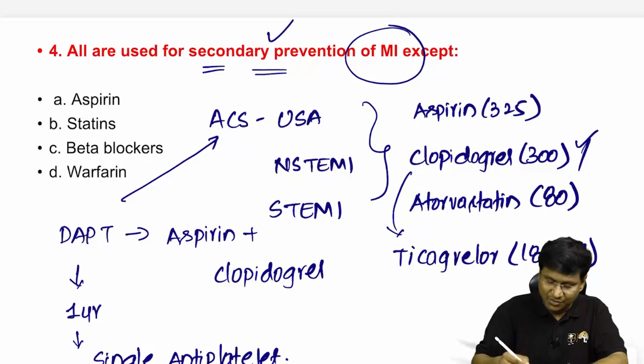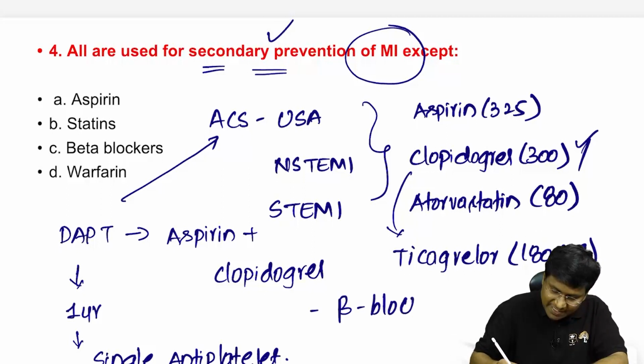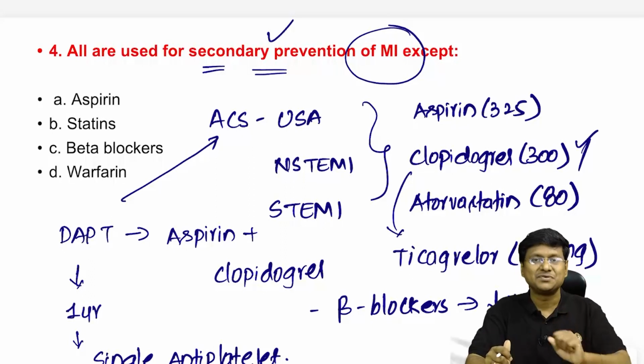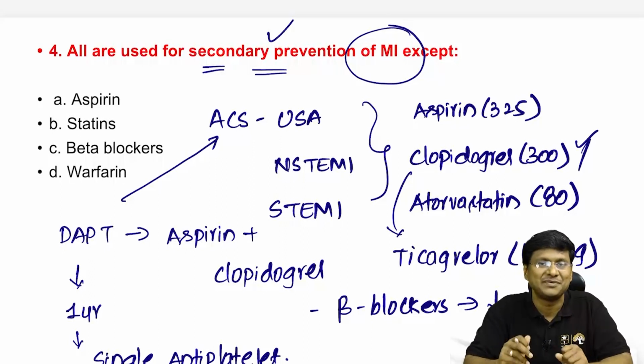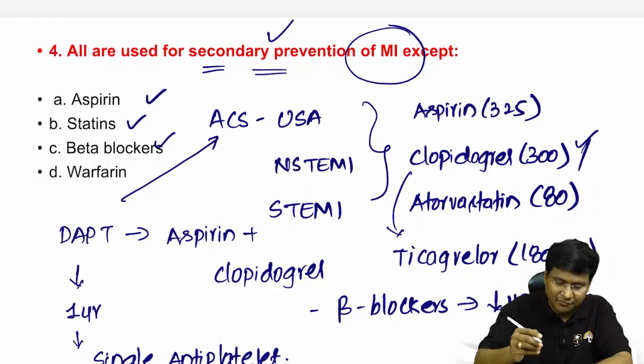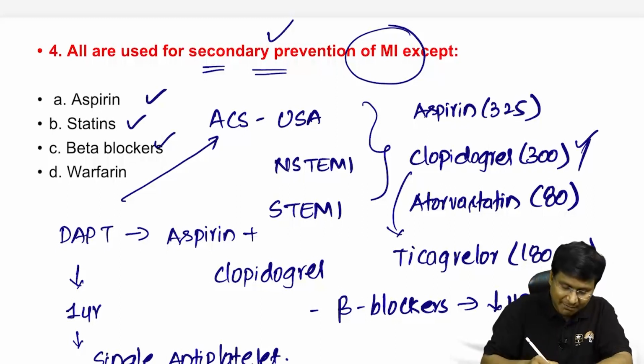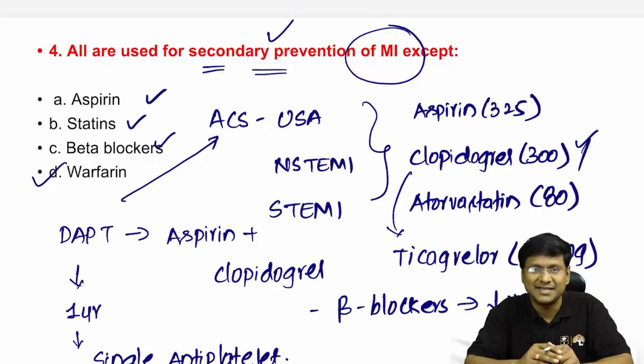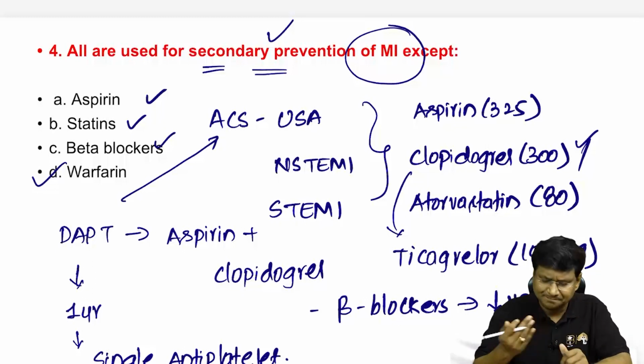What are the other drugs that you need to give? The other drugs that you need to give are beta blockers. So beta blockers, basically what they will do is they will reduce the heart rate, and thereby they will reduce myocardial oxygen demand in a patient with ischemic heart disease. So beta blockers, statins, aspirin we give for secondary prevention. But the drug that we don't give is warfarin. Warfarin is not required as a secondary prevention in case of the MI.